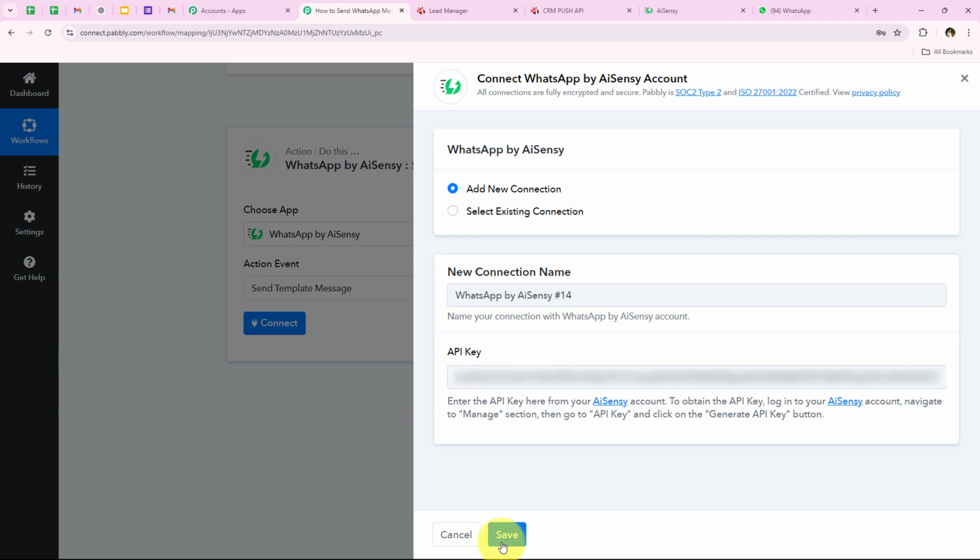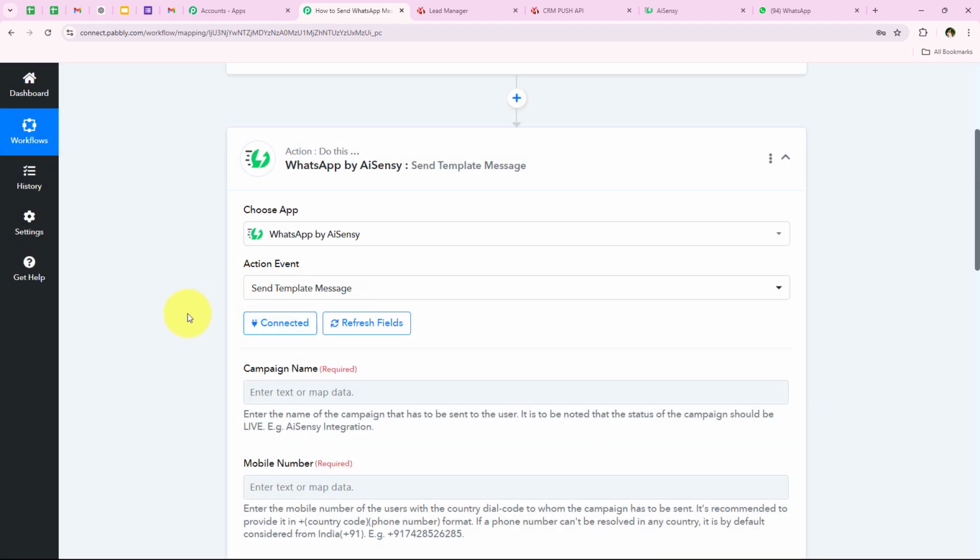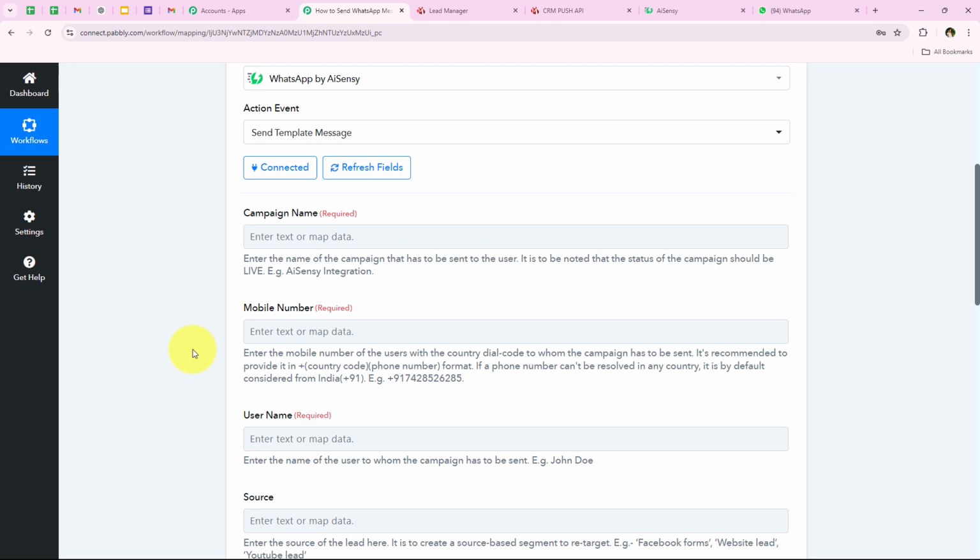And now after pasting this API key, we are going to click on save, and as soon as we click on save, you can see that we have successfully connected our WhatsApp by AiSensy account with our Pabbly's workflow. And now it is asking me for the campaign name. So to let you know what this campaign name means, I'm going to open my AiSensy account again.